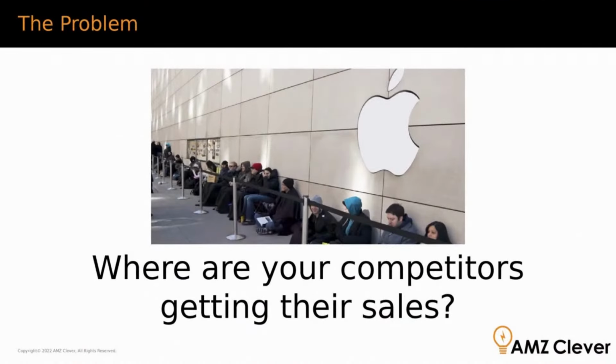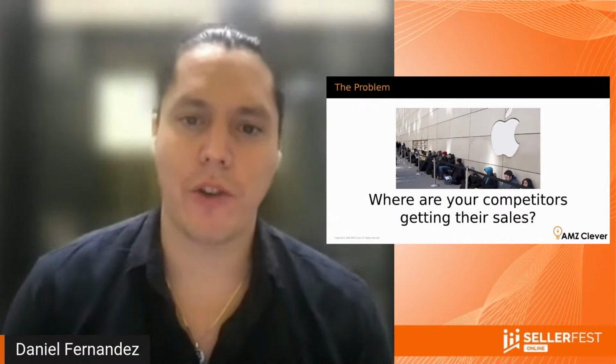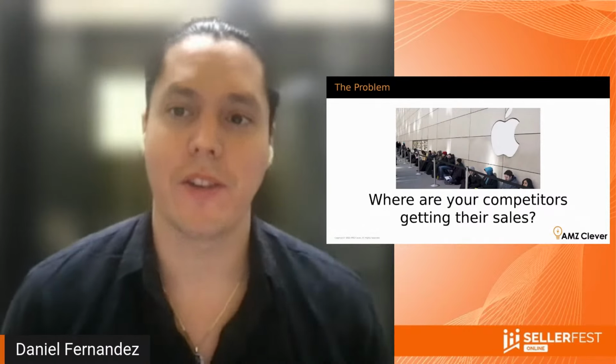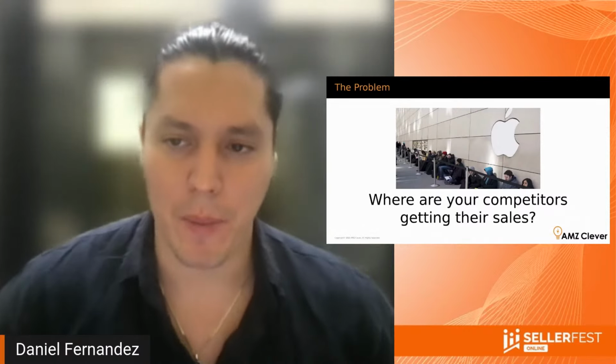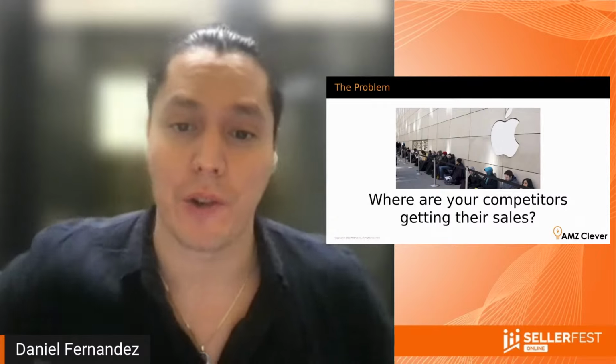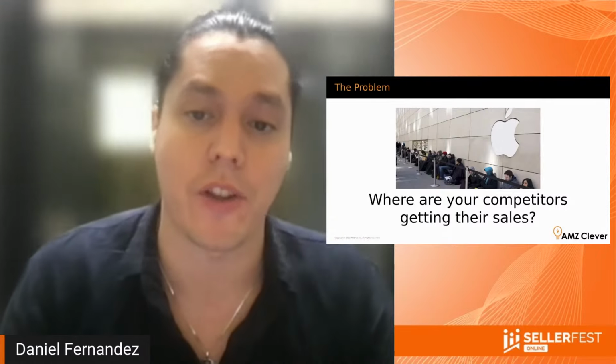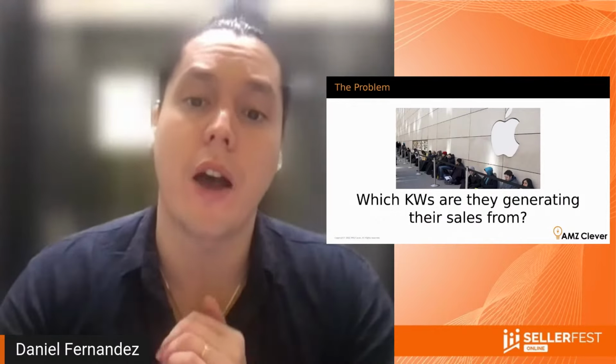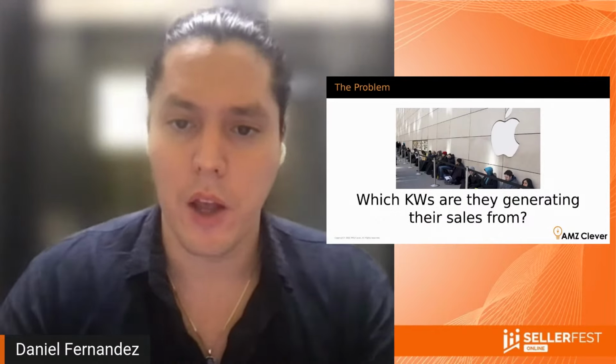Which leads me to the biggest question. If you ever want to test the Amazon experts out there, I think the main question is always, what's the most important thing on Amazon? The most important thing is the answer to this question: where are your competitors getting their sales from? And to be more specific, which keywords are they generating their sales from?